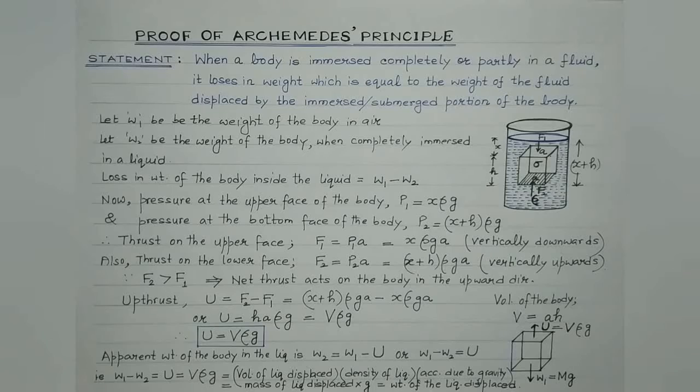So students, the statement which we have proved over here is: whenever a body is immersed completely or partly in a liquid, the body tends to lose weight inside the liquid. And the loss in weight of the body inside the liquid is equal to the upthrust, which in turn is equal to the weight of the liquid displaced by the submerged portion of the body. So that's the mathematical verification of Archimedes' principle. And we can also verify it experimentally, as we have discussed in the previous lecture.